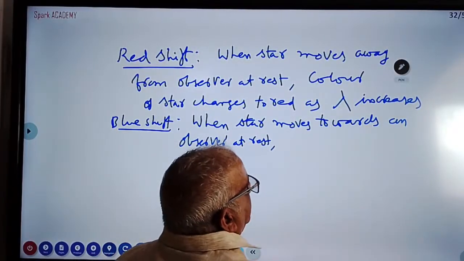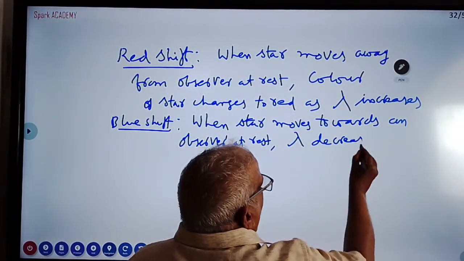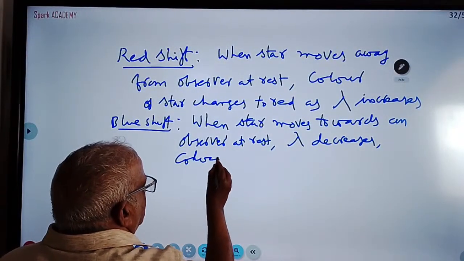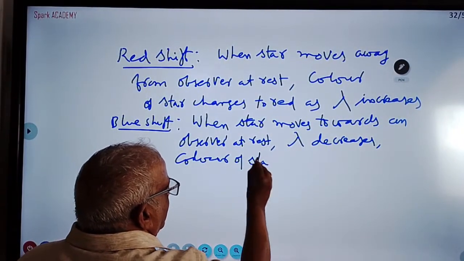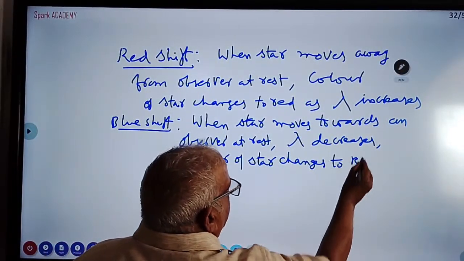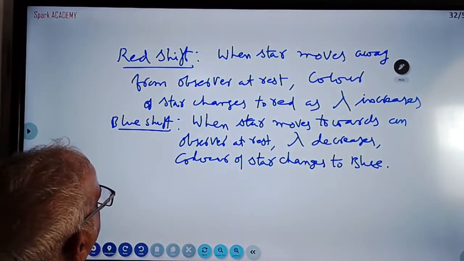Wavelength increases means frequency decreases. Wavelength decreases and the color of the star changes to blue. This is called blue shift. That is called red shift.